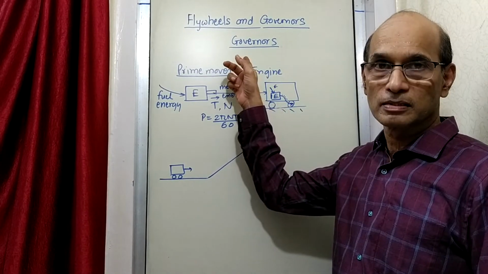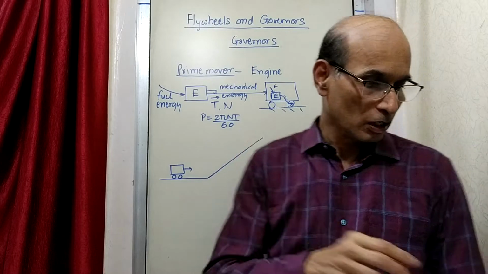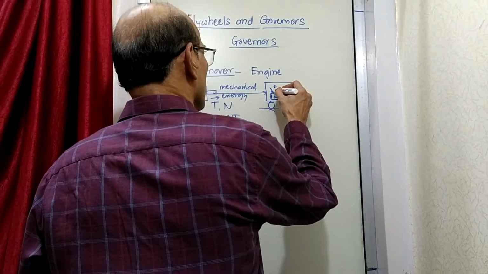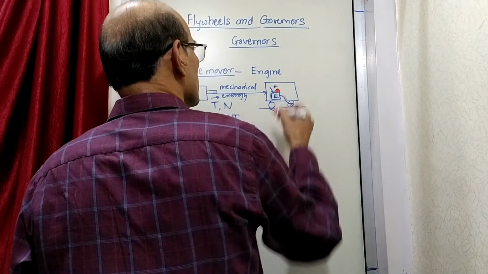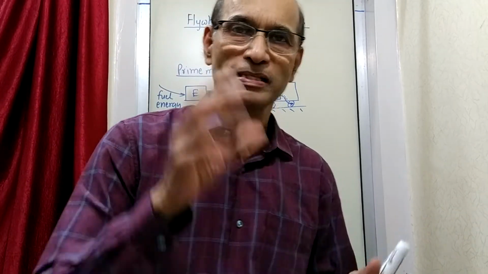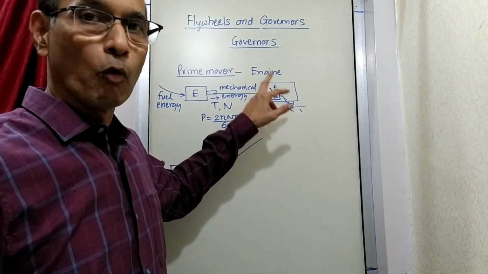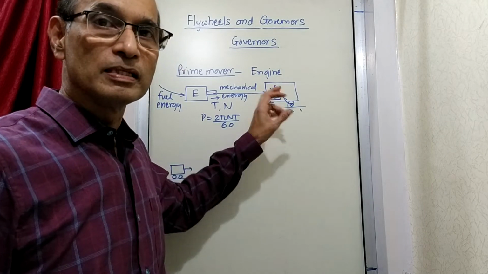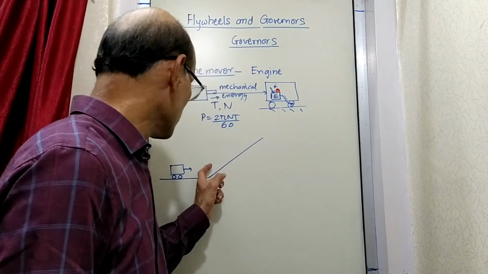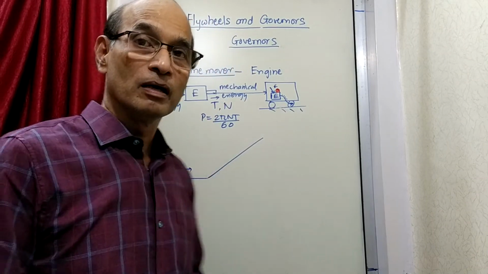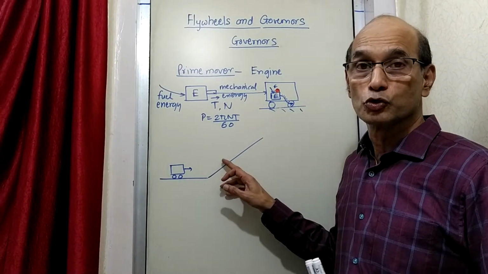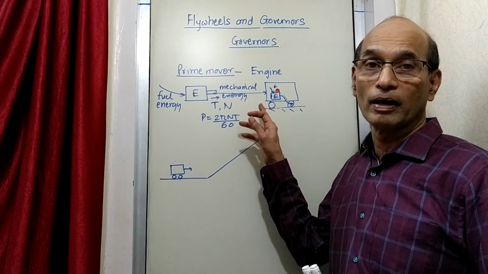Now this is the device which does this work. So I'll draw here, as a symbol, that on this engine somewhere a governor is fitted, a small kind of device fitted in the engine. Now what does this device do? This device works like a sensor. This device understands that there is a more requirement. The requirement of energy has now increased because of the slope. So now the engine should provide more energy.